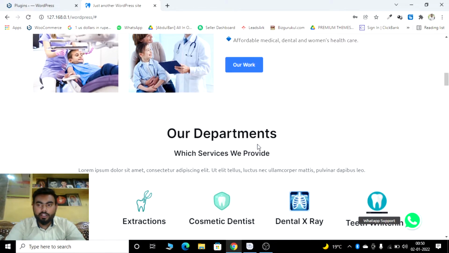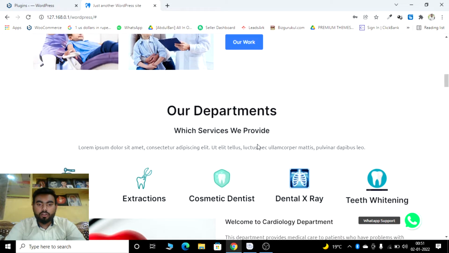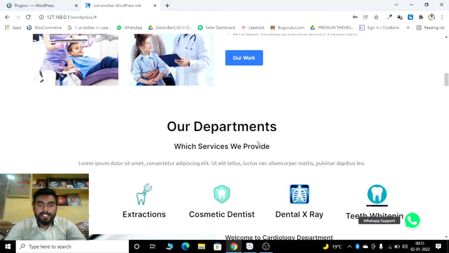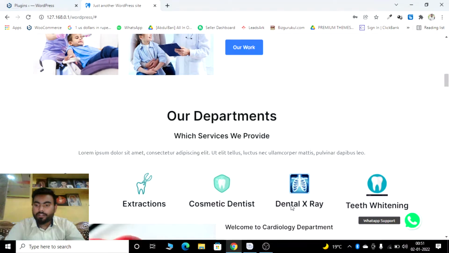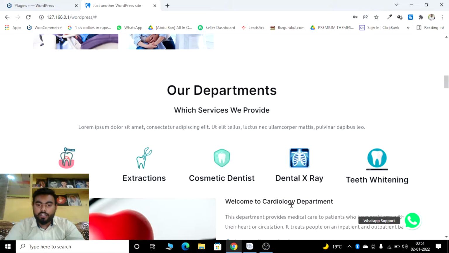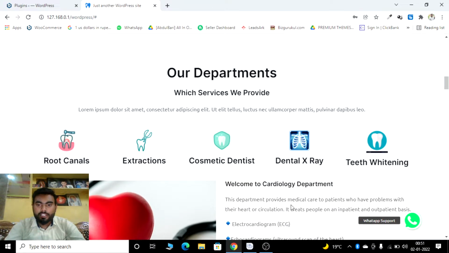Next is the department section. Which department, which services that doctor provides to their patients. The first is root canal, extraction of dental teeth, cosmetic dentistry, dental X-ray, and teeth whitening. Such services are given by our doctor to the patients.